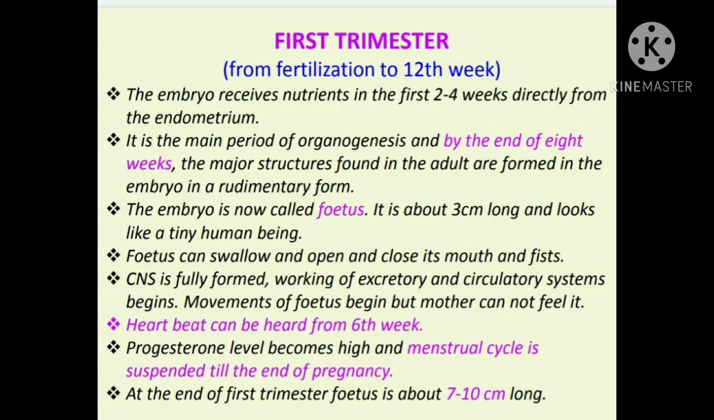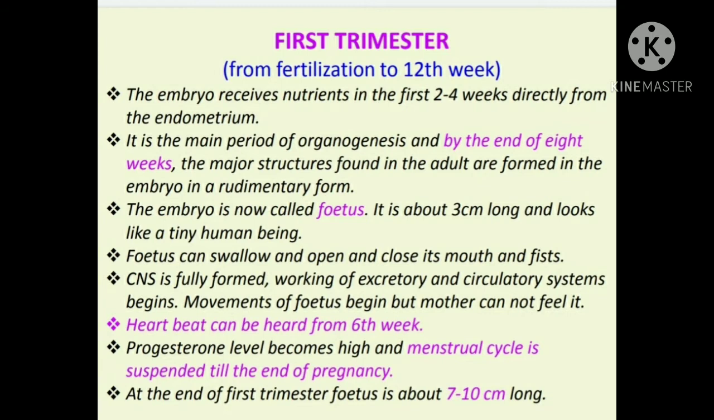Progesterone level becomes high. Progesterone is one of the hormones, which is also called the pregnancy hormone. Progesterone level becomes high and the menstrual cycle is suspended till the end of the pregnancy. The progesterone, the pregnancy hormone, becomes high in its function and the menstrual cycle will stop until the end of the pregnancy.